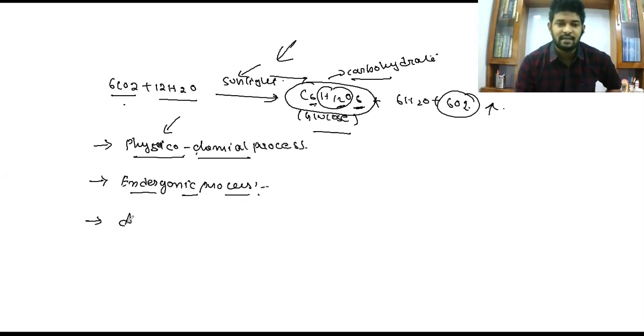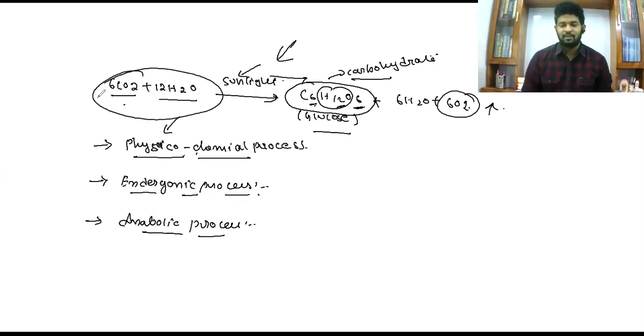And we can call it an anabolic process. Why do we call it an anabolic process? Because the molecules taken by the plant are built up into a complex molecule, that is glucose. So when simple molecules gather together and construct a complex molecule, we call it an anabolic process. So photosynthesis is an anabolic process. By the addition of small molecules, it prepares a complex molecule. That's why it is an anabolic process.